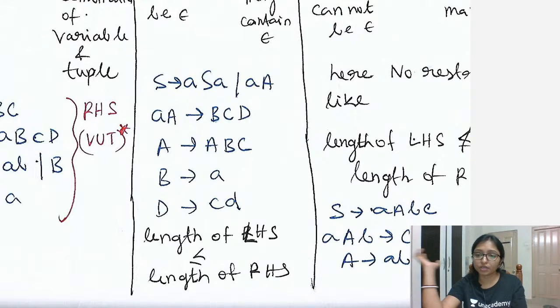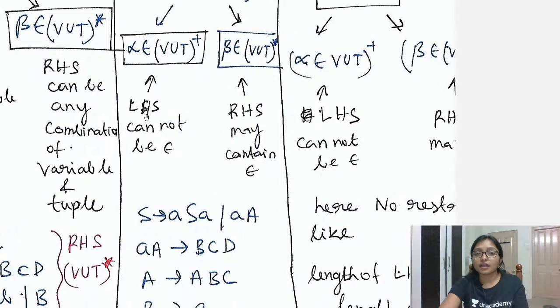Yes, the length can be anything. The only restriction is that the length of the left hand side will be less than or equal to the length of the right hand side. Other than that, no restriction. The left hand side cannot be epsilon. The right hand side can be epsilon. And another restriction is that the length of the left hand side should be less than or equal to that of the right hand side. Got it?